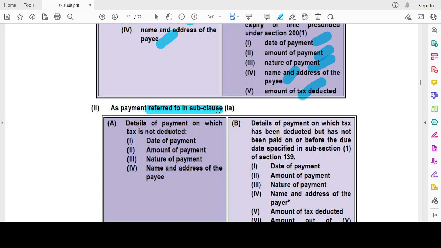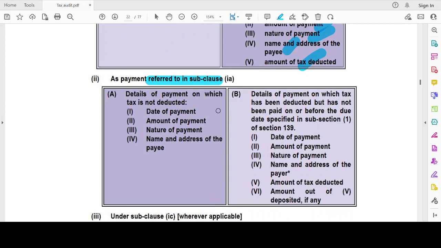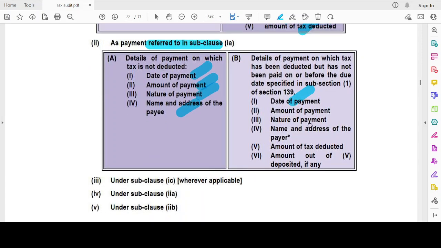Okay, now the payment referred to in subclause 1A is nothing but any payment paid to a resident on which tax has not been deducted, or deducted but not deposited. So I have to disclose the details: date of payment, amount of payment, nature of payment, and the name and address of the payee. And if I have deducted but not deposited, then I have to show the date of payment, amount of payment, nature of payment, name and address of the payee, and the amount of tax deducted out of which deposited, if any.